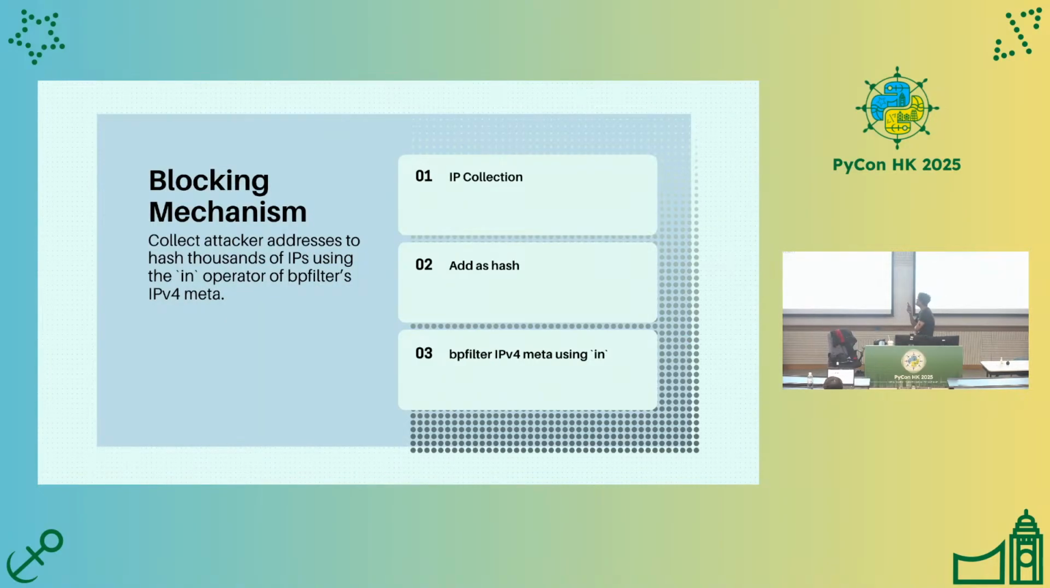And for the blocking mechanism, it starts by collecting IPs from the local server or from the SafeLine API. And we collect attacker addresses into a hash of 1000 IP addresses by using the in operator of BPF filter IPv4 meta. And by using the in operator, we can match 1000 IP addresses, comma separated inside a curly bracket, and it can compare 1000 IP addresses effectively because it uses a hash.